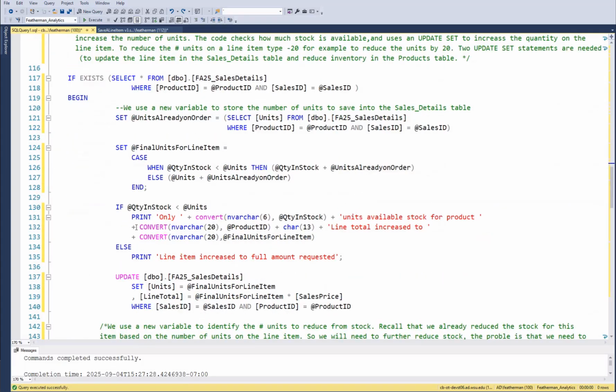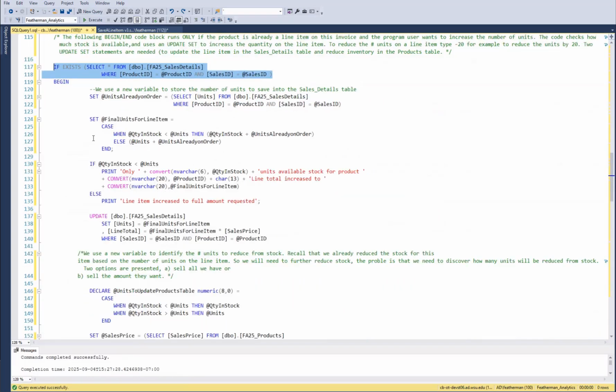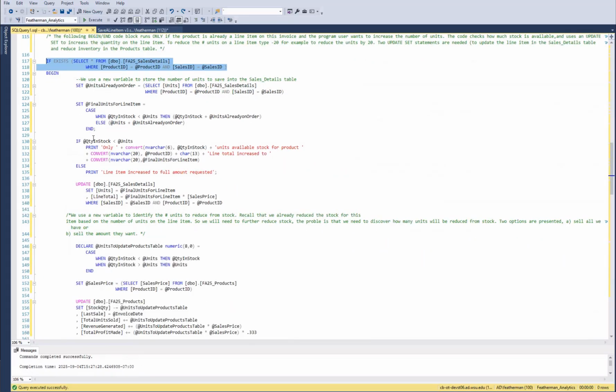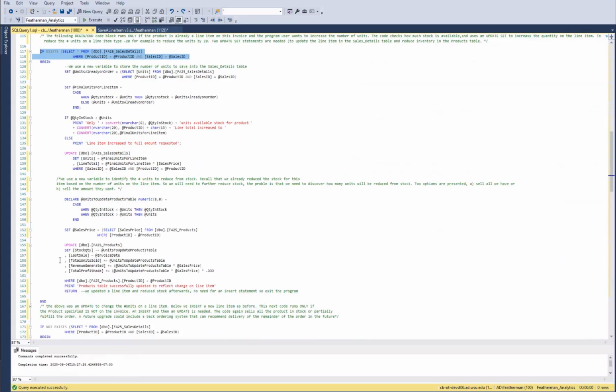All right, now we're starting. So now either we're going to update the line item and add more items, or do an insert. So this if exists, so if the product is already on the line item, all this code between the begin and the end is going to run. So there you go. Begin and end.